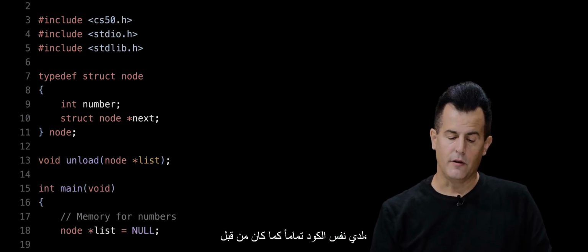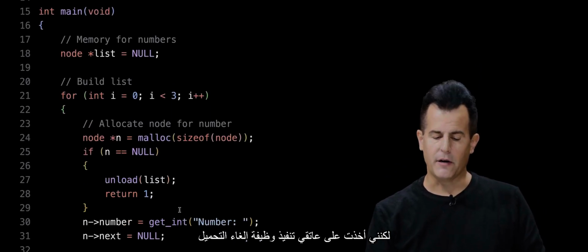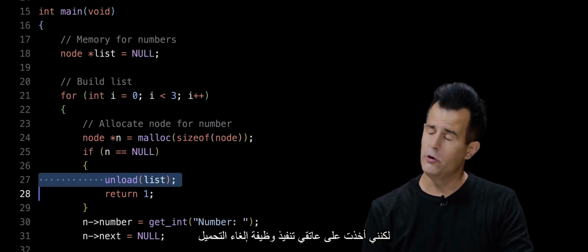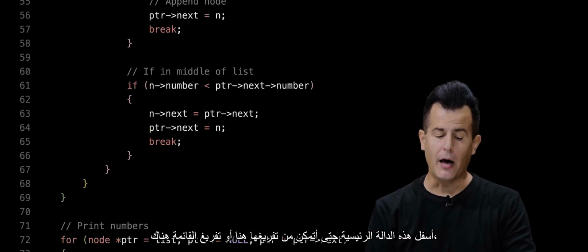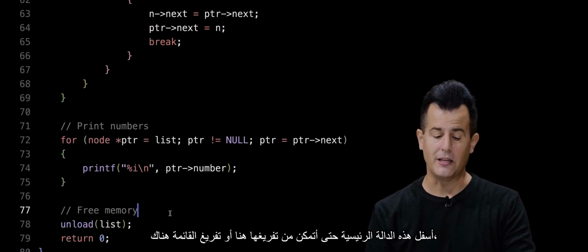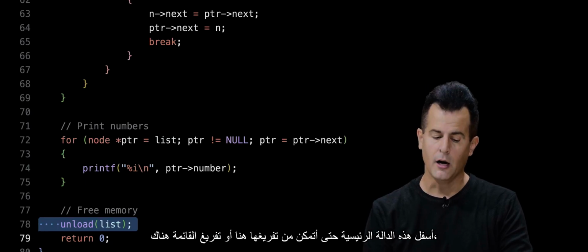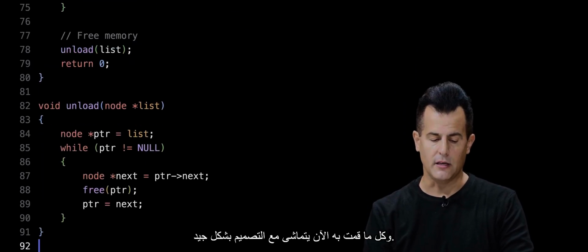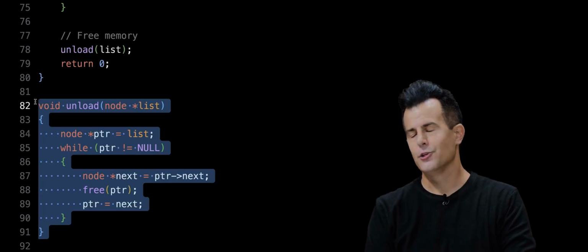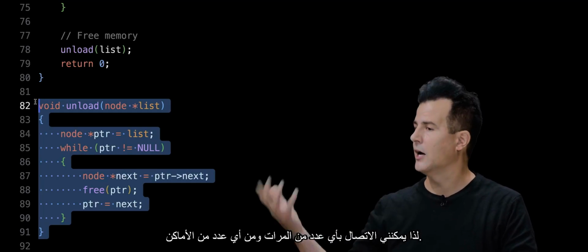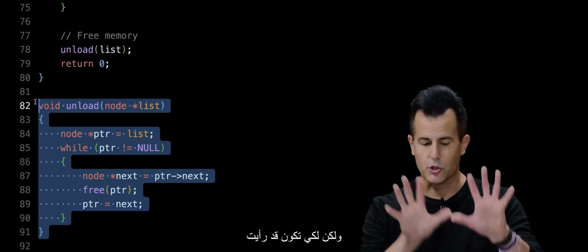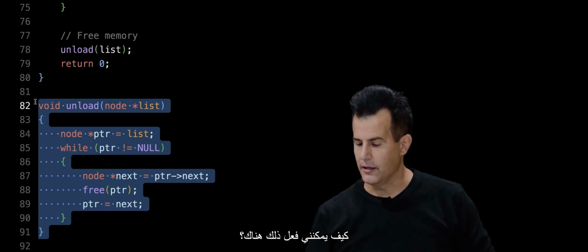In my main function, I have the exact same code as before, but I've taken the liberty of implementing an unload function so that I can call it here as well as at the bottom of this main function. So I can unload it here or unload the list there. All I've done now, in good form in terms of design, is implement the notion of deleting a linked list in its own function, so I can call it any number of times from any number of places. But just so you've seen how I might do that.